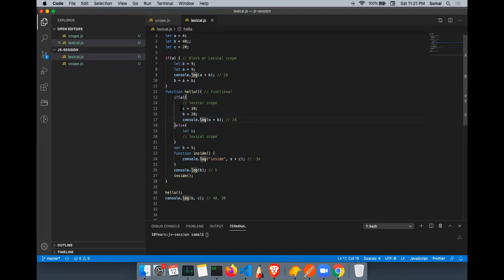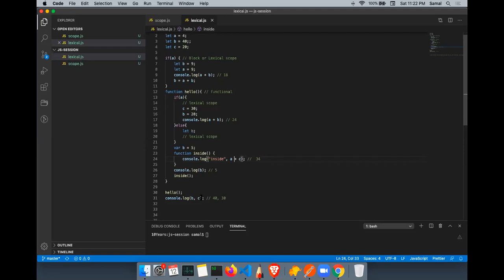So basically I'm updating. So if condition है यहाँ पे, there is an if condition. It's a lexical scope, but in this functional lexical scope there is no C declared. So it basically falls back to its nearest functional or global scope, lexical global scope, right? So C is 20. C को उसने 30 से update कर दिया because there is a let. I can still update it, right? So C becomes 30 here, then the function is called, B becomes 5. I called the function, and here A is basically 4 and C is 30. That is 34, right?